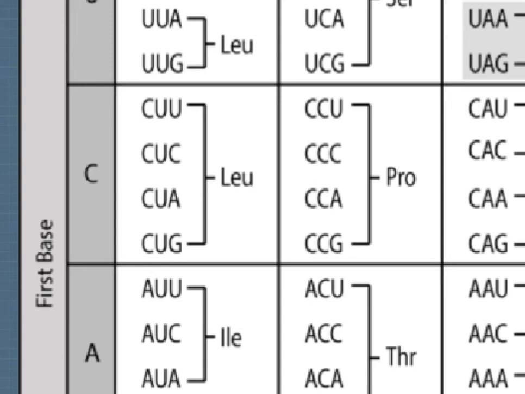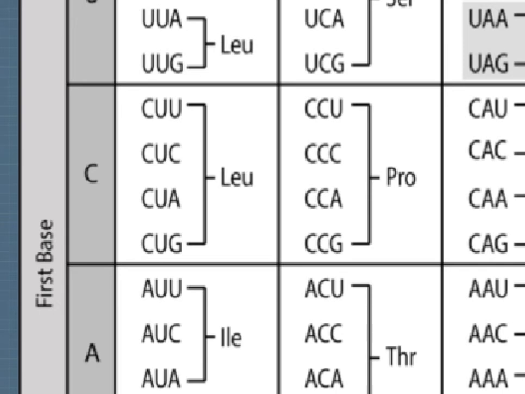So if mutation occurs in any of these codons, or I can say if point mutation occurs in any of these codons, then in CUU, CUU may be added or changed with another base. For example, CUU may change to CCU or CCA or any other amino acid. So CUU is a codon.